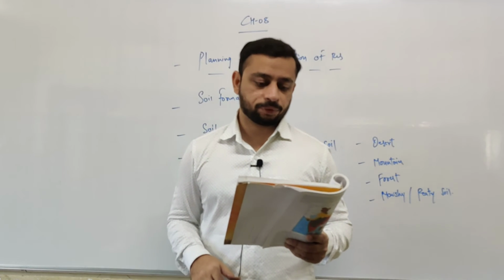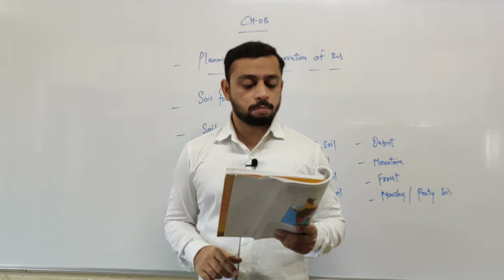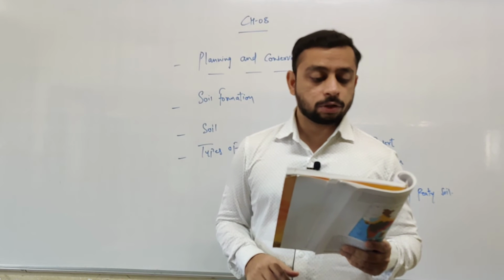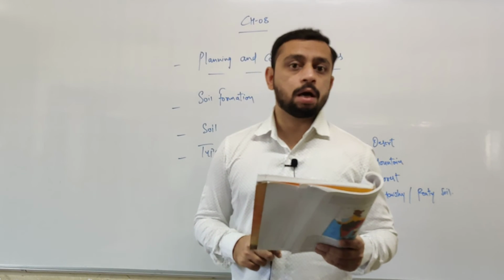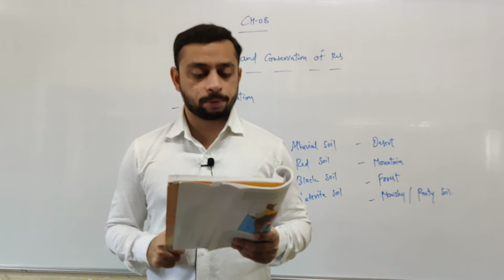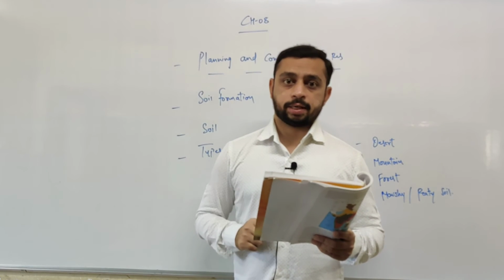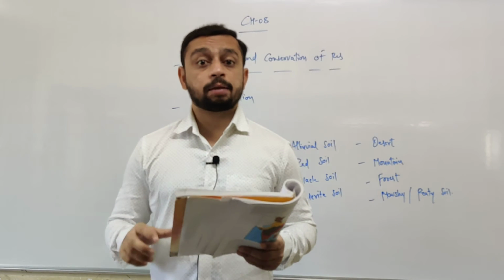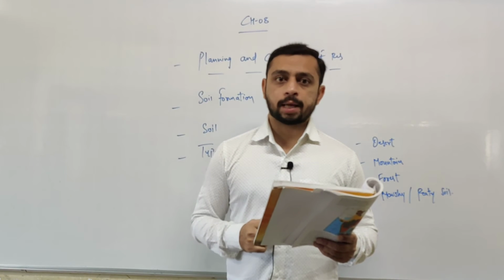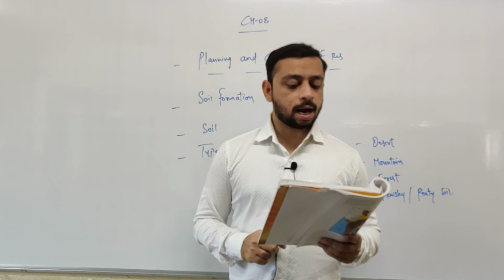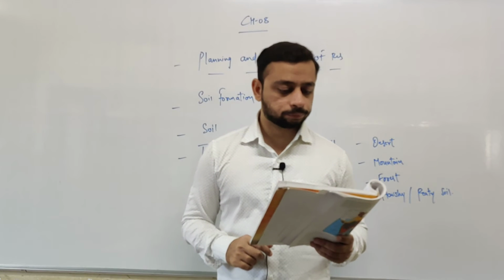Such soil is found in the entire Maharashtra region, that is western Madhya Pradesh, Andhra Pradesh and certain parts of Karnataka. Underline this sentence. This type of soil is found in Maharashtra, western Madhya Pradesh, Andhra Pradesh and certain parts of Karnataka. In Gujarat also there is black soil. In which places? Surat, Bharuch, Narmada, Baroda, Tapi and Dang district have this type of soil.